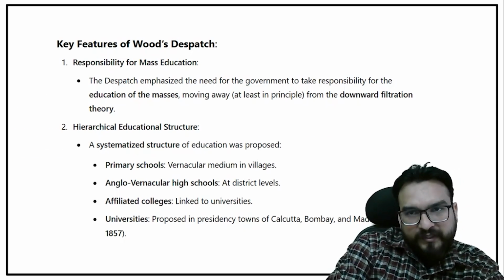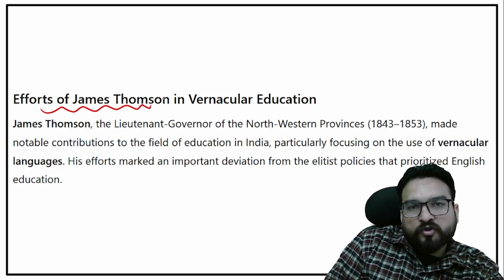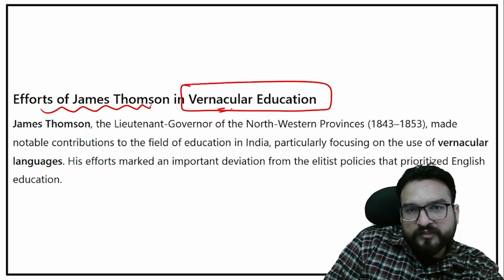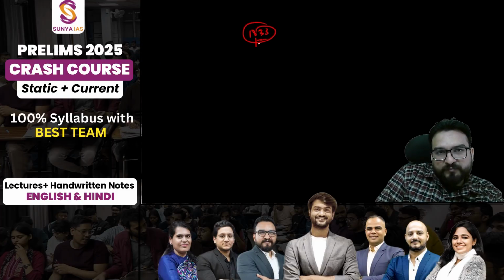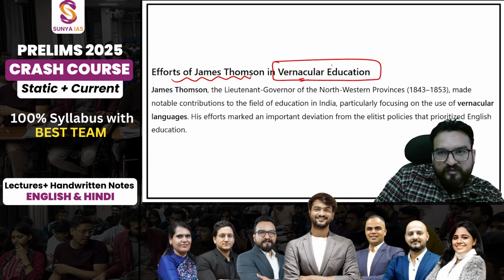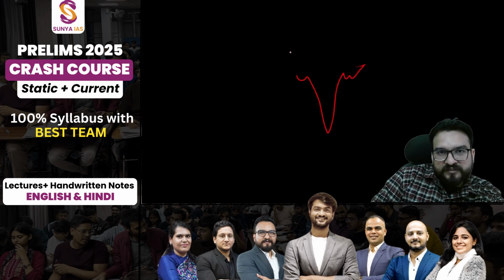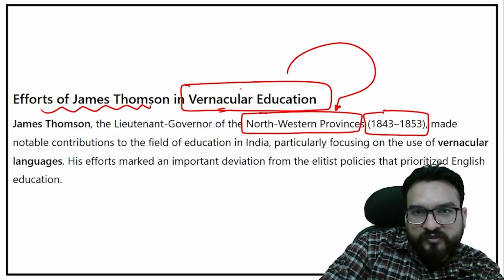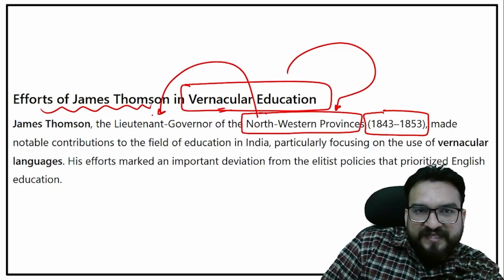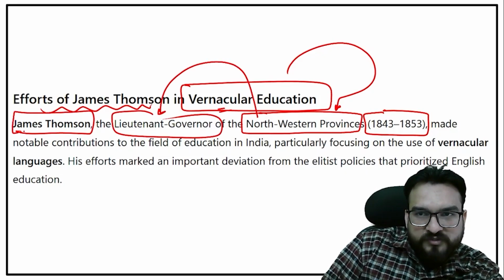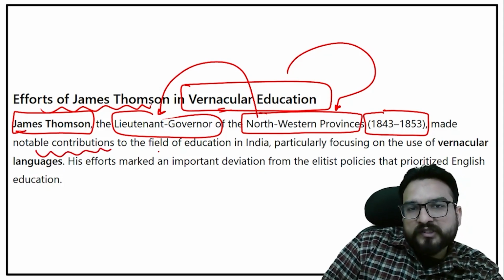But before going ahead, we have to see the efforts of James Thomson in vernacular education too, guys. I have told you that around 1833 you saw Macaulay's Minute. And in 1843 to 1853, in the northwestern provinces, not the northwestern frontier province, but the northwestern part of UP, you will see James Thomson as Lieutenant Governor. He made some notable contribution in the field of education.